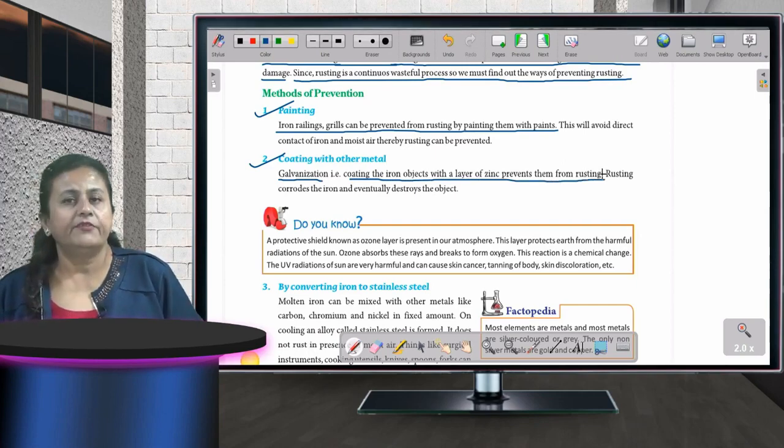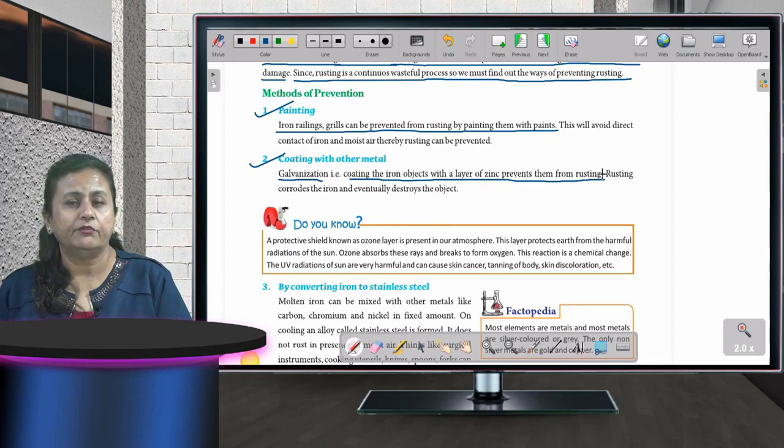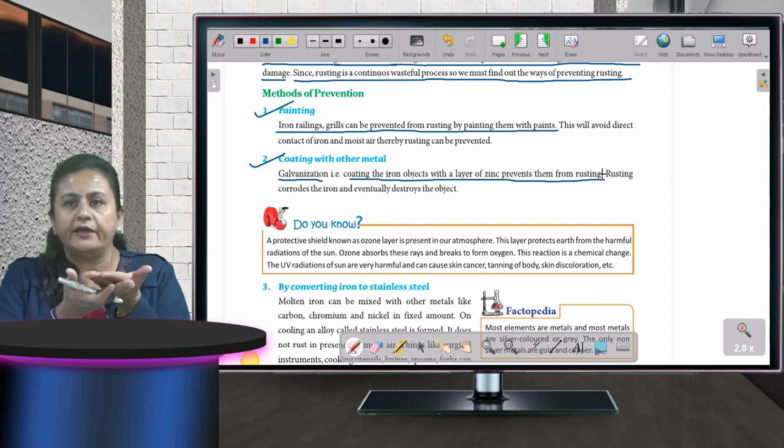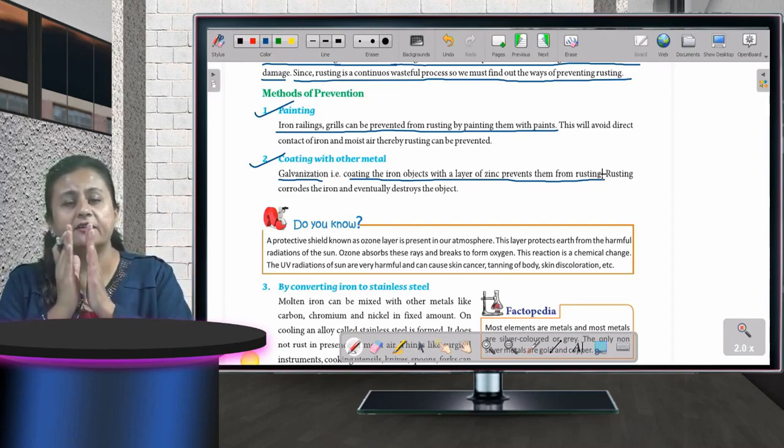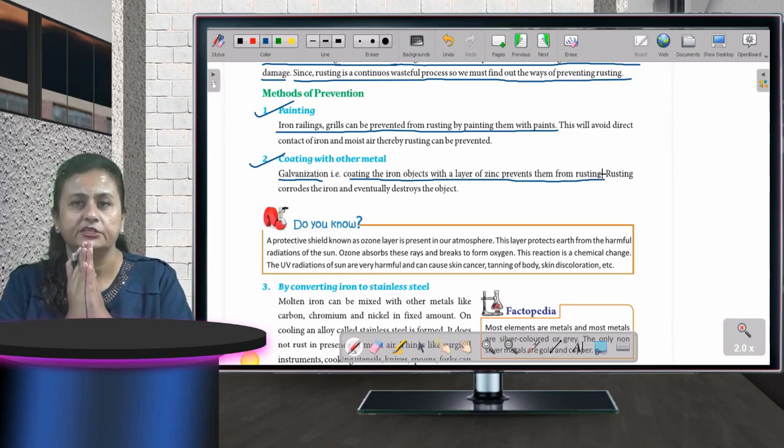Okay, zinc जो होता है, हम क्या करते हैं, उसको liquid form करके उसके ऊपर एक coat चढ़ा देते हैं, so that air का और iron का जो है contact खत्म हो जाए. They do not come in direct contact with each other. So due to that, we either paint or we go for galvanization.